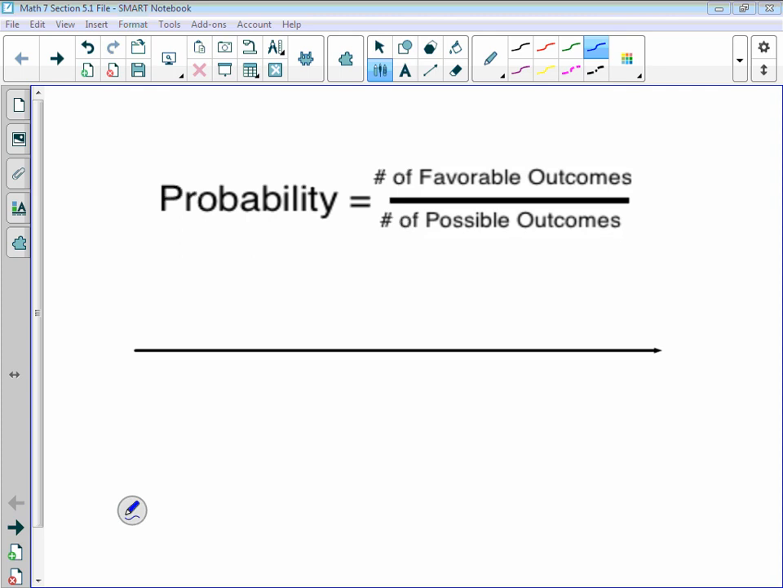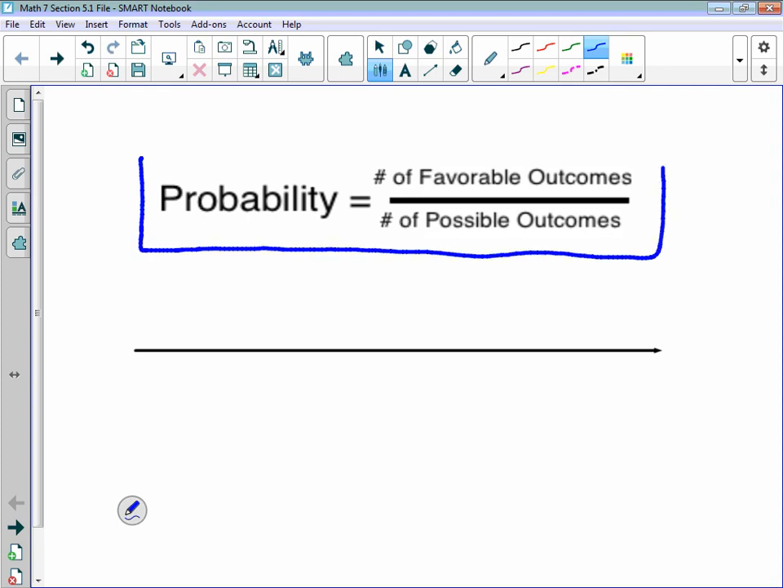First things first, the equation that we're going to be using for probability and always going to have to be remembering and referring back to is: the probability of something occurring is the number of favorable outcomes, the number of possible outcomes that you want, that you're looking at, divided by the number of total possible outcomes. So we'll look a little bit more at what this looks like.